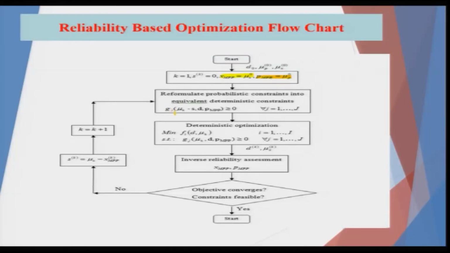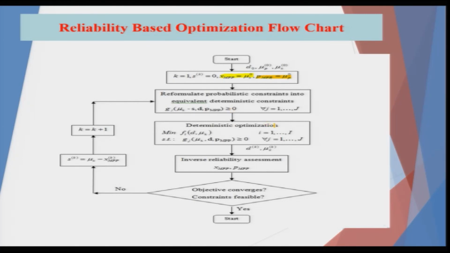So, the constraints would be mu x minus s, s is the increment, which is 0 in the first step, because that is the decision variable which you are going to change to find out the optimum value, and PMPP is basically the most probable point for p. So, this greater than 0, less than 0 are immaterial, they can be greater than b 1, less than b 1, whatever, and you do the optimization.